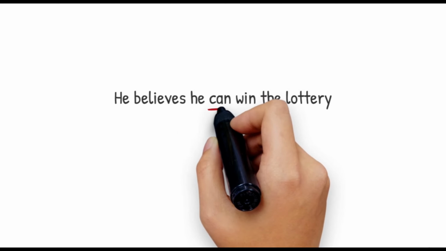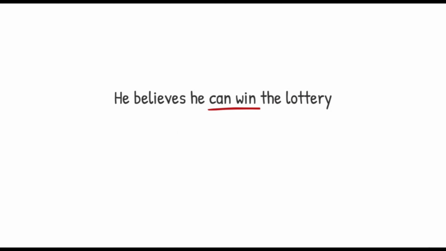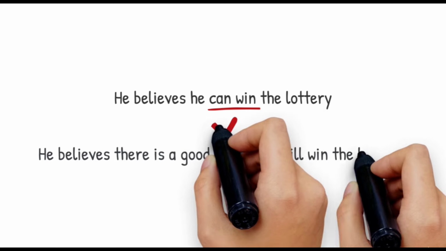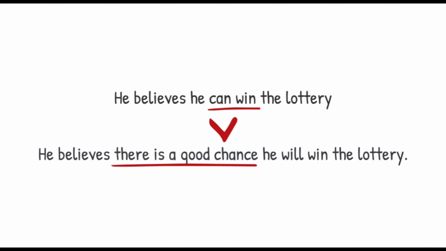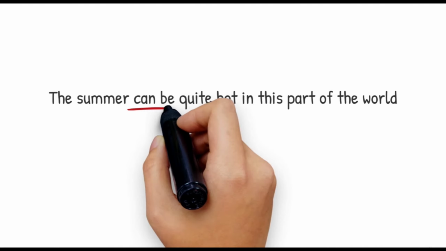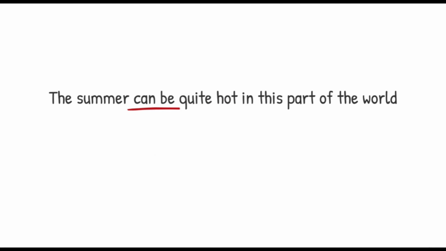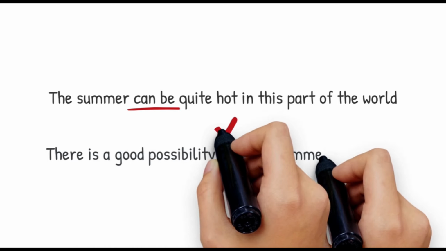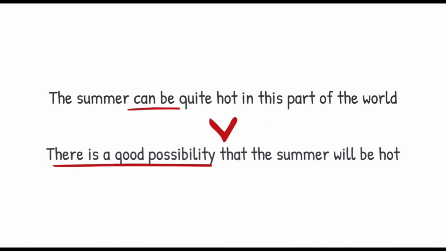He believes he can win the lottery. Meaning, he believes there is a good chance he will win the lottery. The summer can be quite hot in this part of the world. Meaning, there is a good possibility that the summer will be hot.